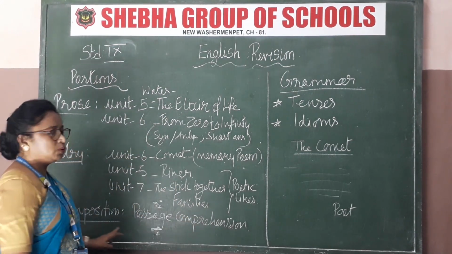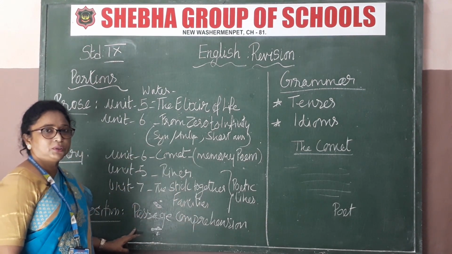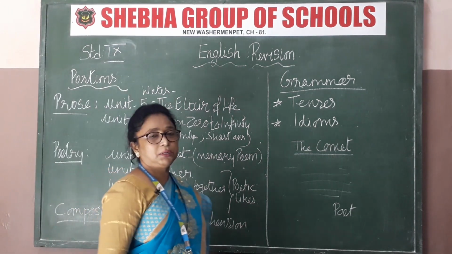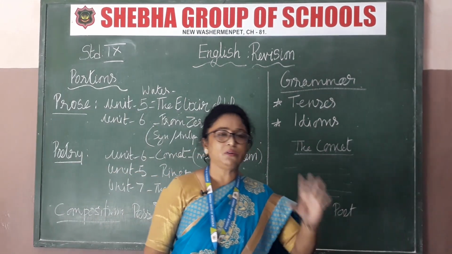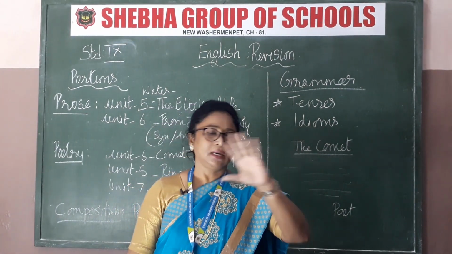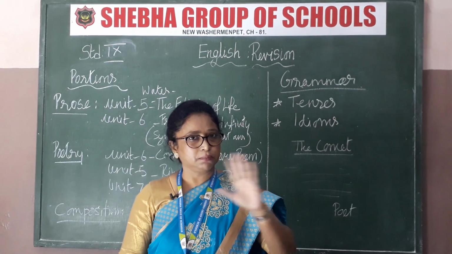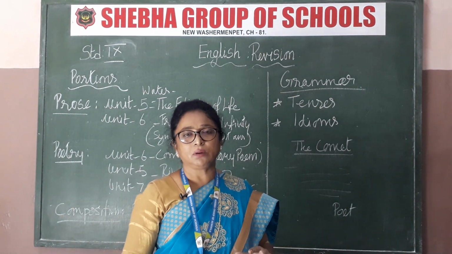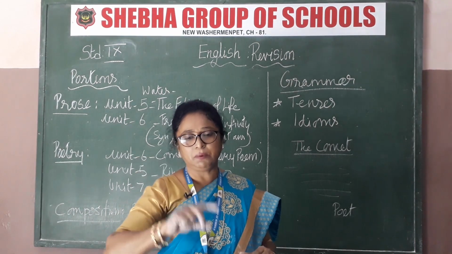Next, a new thing we are adding is composition. Composition part is passage comprehension. What is the meaning of passage comprehension? It means one story will be given to you, a story or anything. That is one passage, just read that passage properly. And then 5 question answers. 5 questions will be asked. Below the story there will be 5 questions.